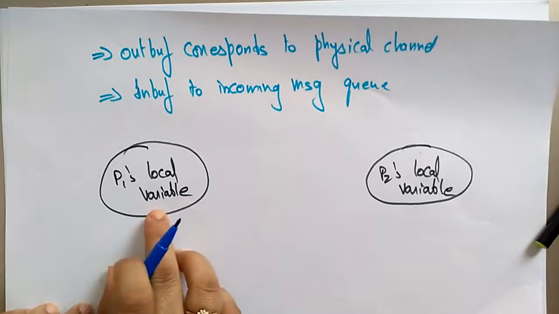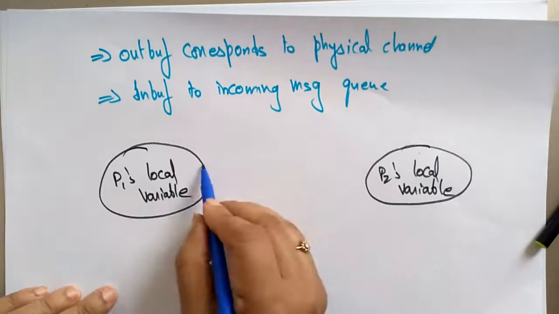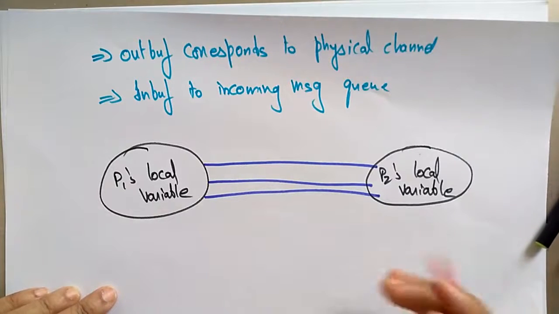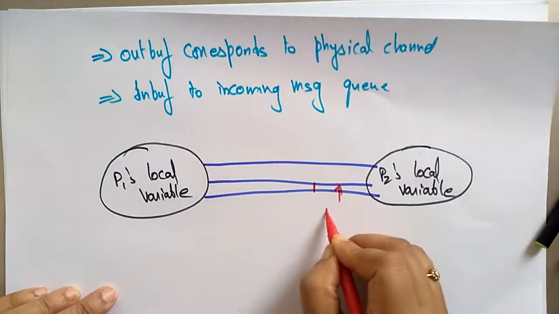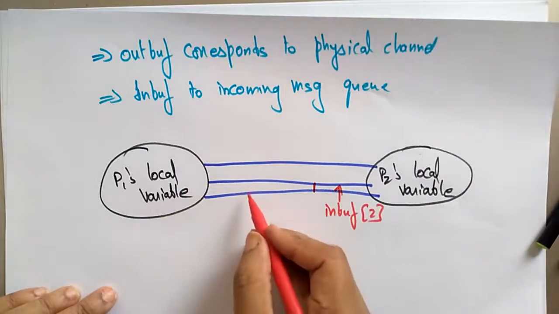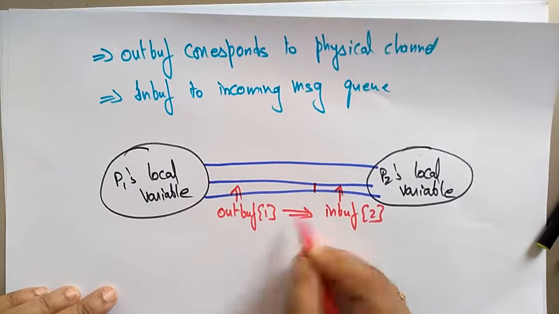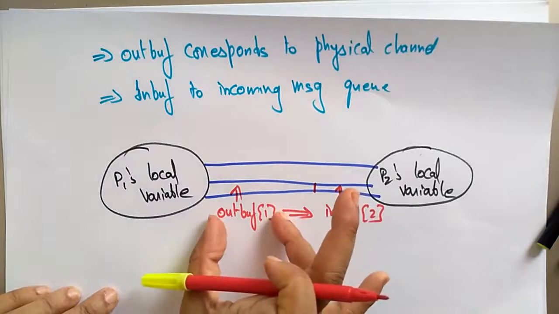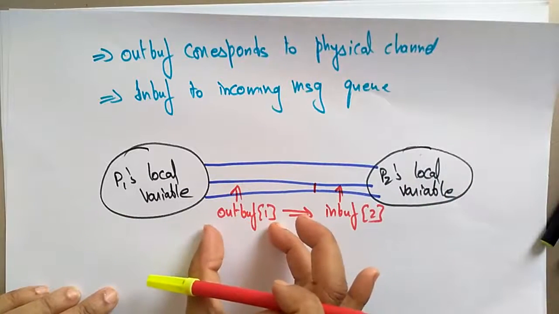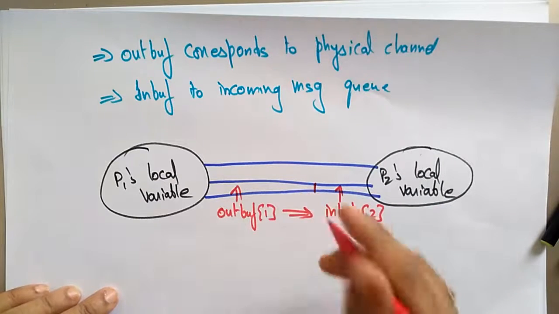The out buffer is a variable of P1's local variables, and the in buffer of 2 is P2's variable. So out buffer 1 is sending a message to in buffer 2. Out buffer is P1's local variable and in buffer is P2's local variable. So the message is sent over out buffer 1 and received by the in buffer of P2.